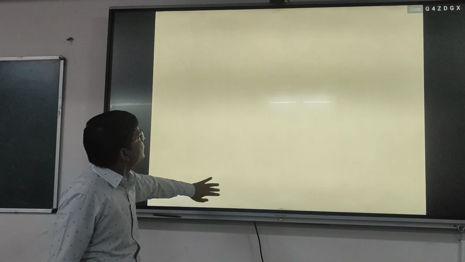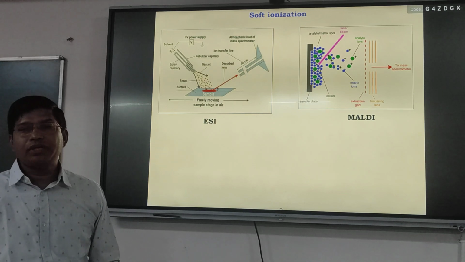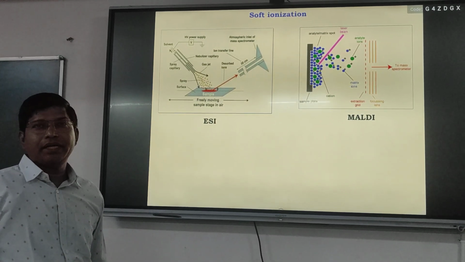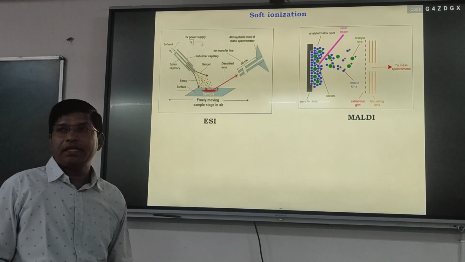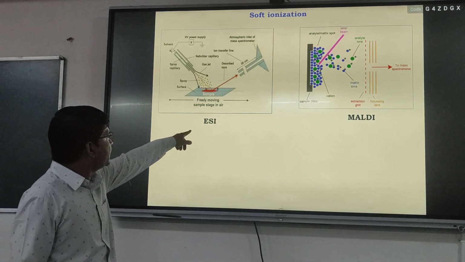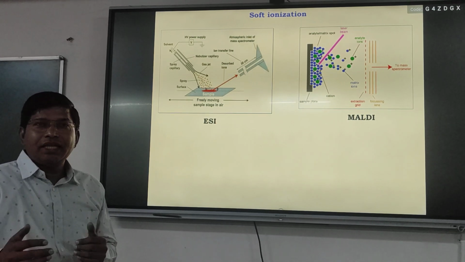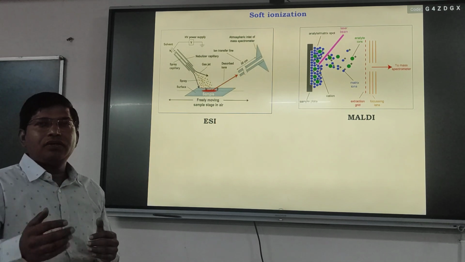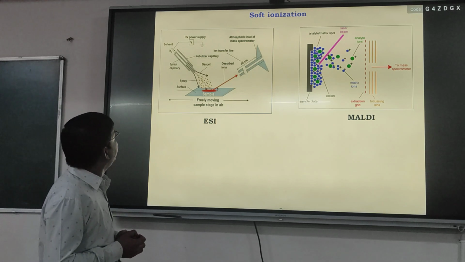Okay. Then next we have soft ionization. So there are two types of soft ionization. The first one is ESI, electrospray ionization, and another one is MALDI, matrix assisted laser desorption ionization. In ESI, E means electric field. So with the help of an electric field, the molecules are ionized. So here we will see how the molecules get ionized.